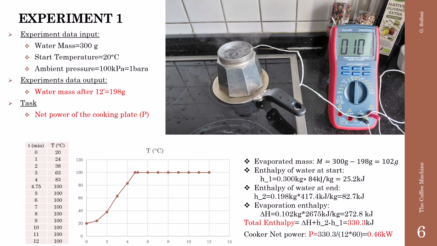The evaporation enthalpy, delta H, is equivalent to evaporated mass times the evaporation enthalpy, 272.8 kilojoule. The total enthalpy is delta H plus H2 minus H1, 330.3 kilojoule. The cooker net power is therefore this amount divided by the time, we find 0.46 kilowatt. In this way, we neglect all the losses, because we have metered the power needed to heat the water only.